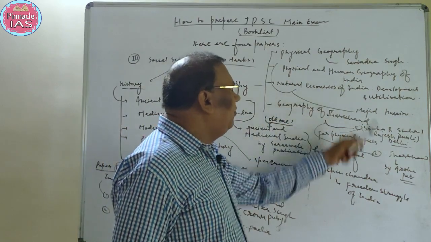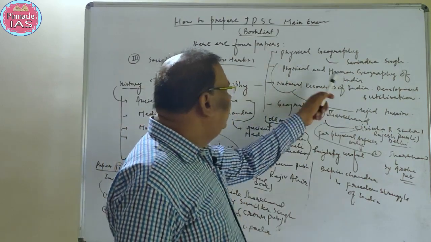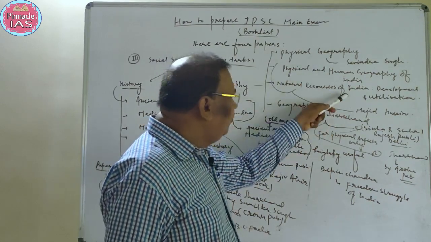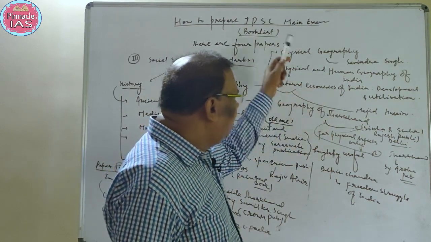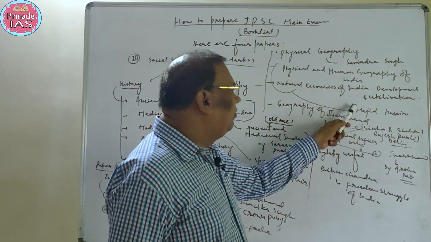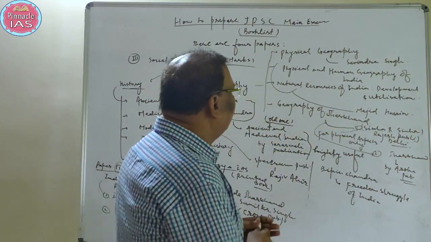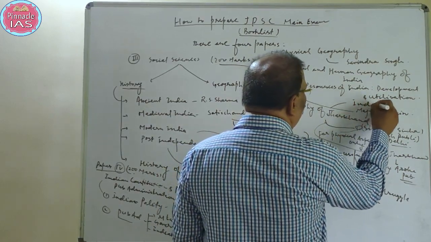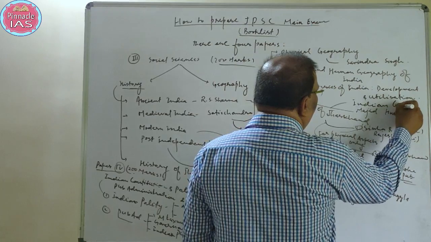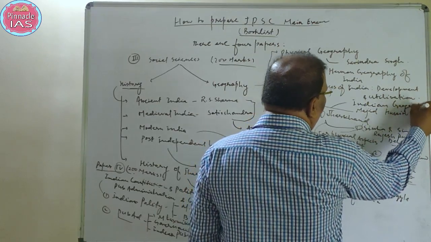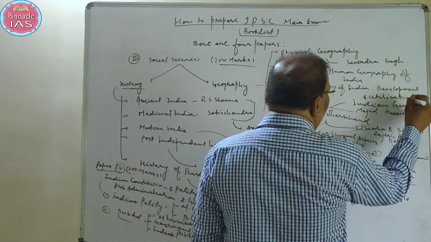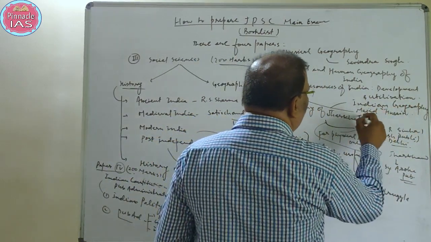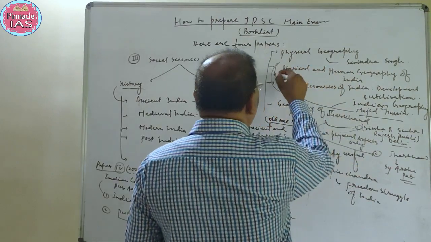Now, for physical and human geography of India and natural resources of India, development and utilization, these 2 segments can be very well covered by Indian geography written by Majid Hussain. Indian geography by Majid Hussain. It's a very good book. It covers the whole Indian geography syllabus.